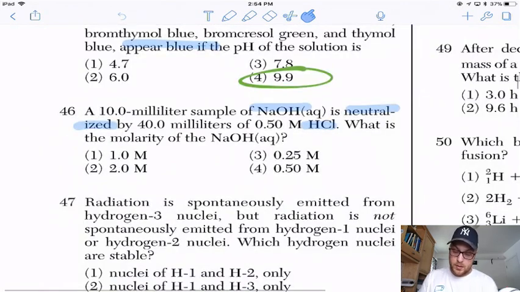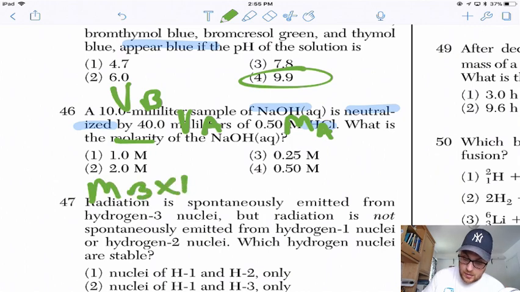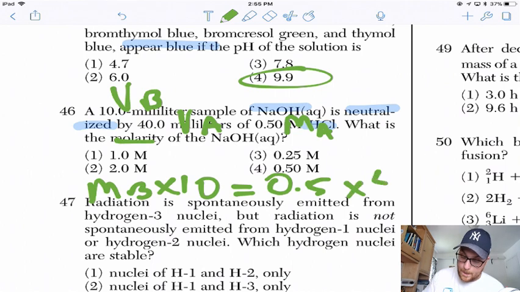So, we got a 10 milliliter sample of NaOH, that's VB, because that's the volume of our base, is neutralized by 40 milliliters of 0.5 molar HCl, VA, MA. What is the molarity, MB, of the base? So we got MB times 10 equals 0.5 times 40.